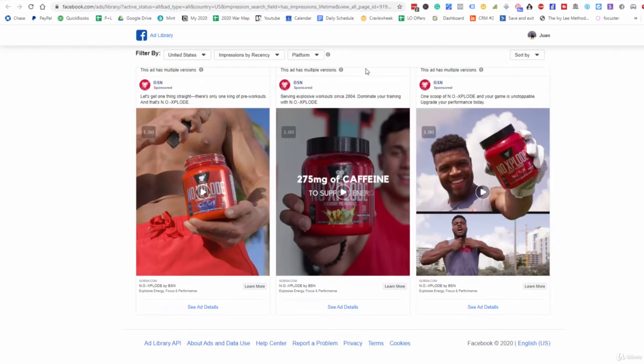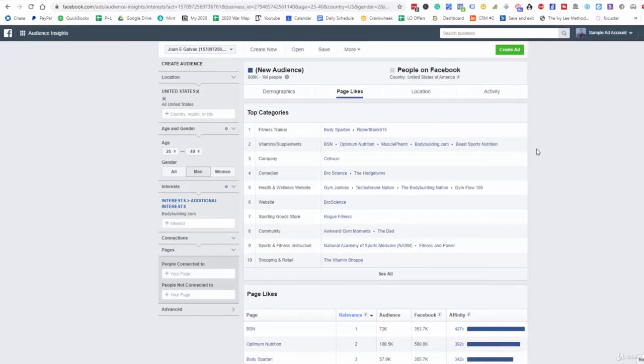Okay. So going back over here to the audiences, we know that all of these here, as far as vitamins and supplements, are going to be in direct competition to typically what we're doing, because we have a supplement, a bodybuilding supplement. So these guys are going to be the top brands here. And then this is another one here, Company Cellucor. And then it's going to show us a comedian here, health and wellness website. So those individuals that are our target market are typically going to have these things in common as well.